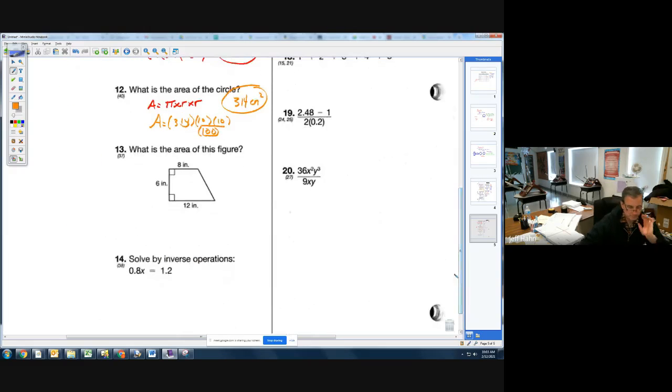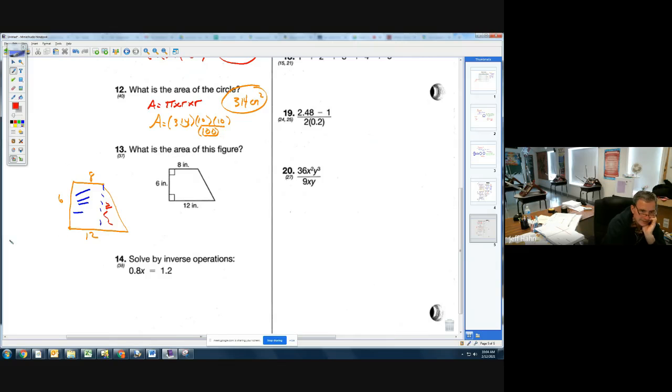Problem 13, again, is an area problem. We don't have the formula for the area of a trapezoid just yet. We'll get to that. So you need to divide and conquer. I will redraw it for you just because you should redraw it for yourself. Boom, here's my area. 6, 8, 12. These are right angles. How am I going to cut this? I am going to cut this into a rectangle right here and a triangle right here.